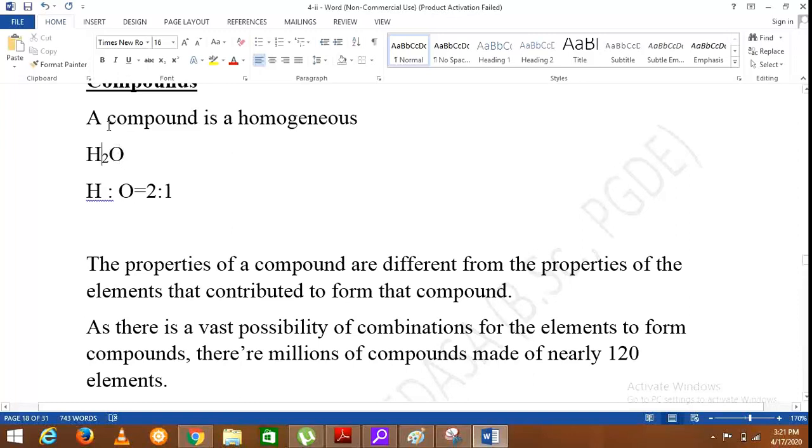But when these two are combined chemically to form H2O or water, water has another set of different characteristics. That is why here it says the properties of a compound are different from the properties of the elements that contributed to form that compound. I think it is clear.